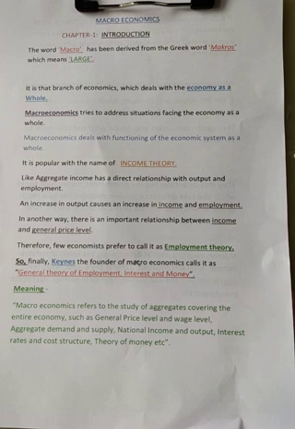When microeconomics cannot explain the entire economy, macroeconomics gives the clear picture. Microeconomics studies a single tree in a forest, but macroeconomics studies the entire forest.